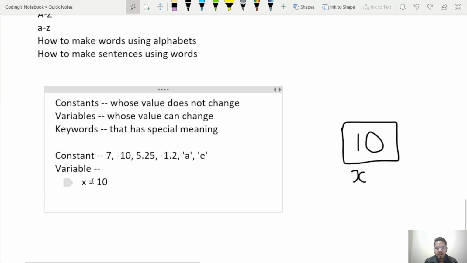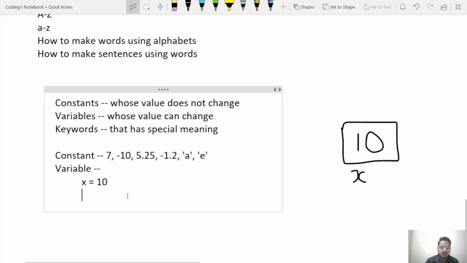Now one more thing, we cannot just simply say x equals to 10. We have to first declare the type. What type? The type of value x will hold. So a variable can only hold the value of a particular type. Let's say we want to store integers, so the variable will hold the type of value of integer type only. To hold a value of different type, we will have to use a different variable of that type.